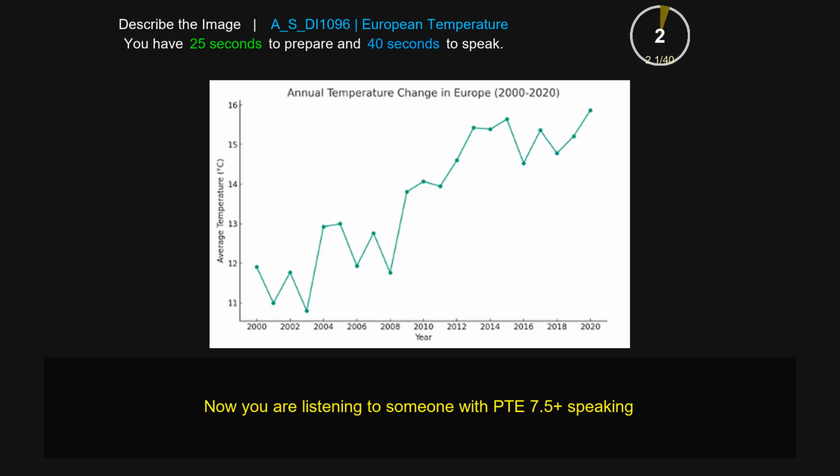The provided image is a line graph which gives information about the annual temperature change in Europe from 2000 to 2020. The x-axis represents the information about year, whereas the y-axis gives information about the average temperature in Celsius. Getting into the details, we can clearly see that in 2000 the annual temperature has been the lowest, whereas from 2008 there has been a massive increase in the temperature up to 2020. Another interesting point is that the highest temperature was in 2016. So to conclude, it gives information about the annual temperature change in Europe.